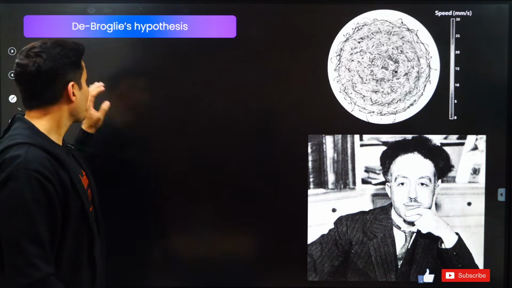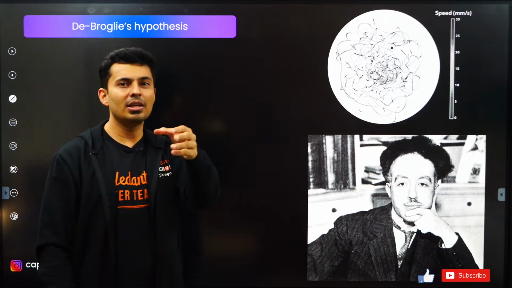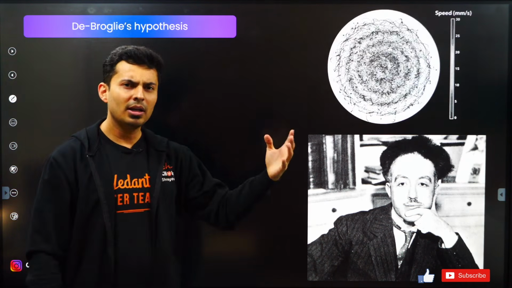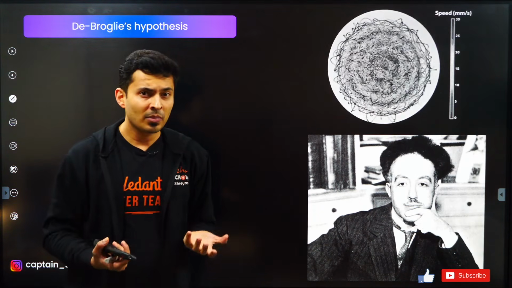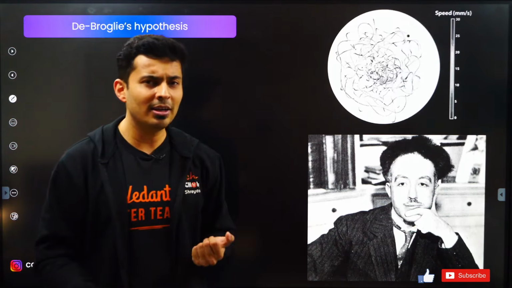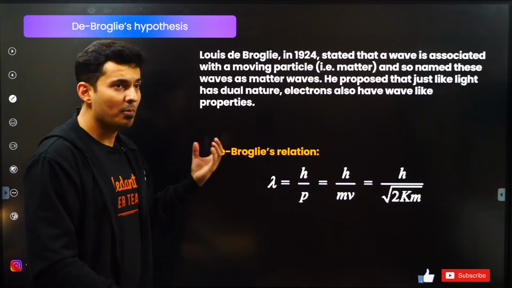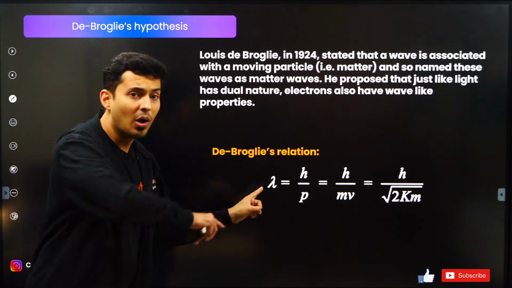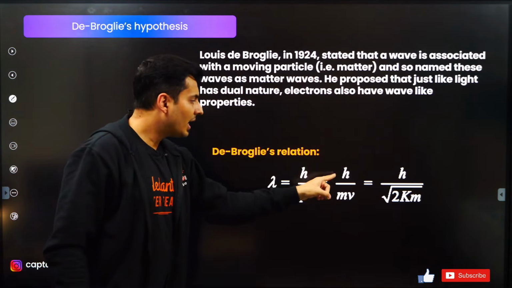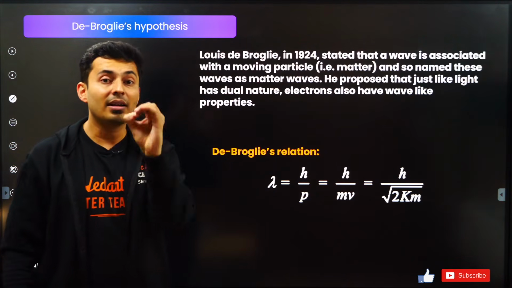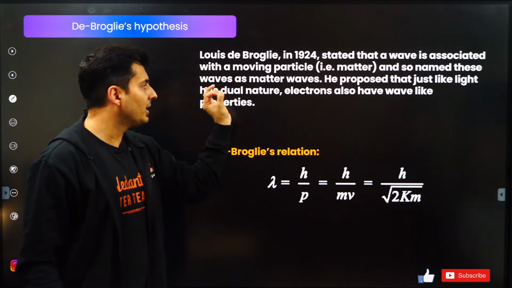The next important thing is basically de Broglie's hypothesis. Photon is the particle nature of light. So de Broglie thought, does matter which is there around us, which has mass, also have wave-like behavior? The answer is yes, and he gave the wavelength of all the matter around us. The wavelength of everything around you which has some mass and is moving is given by h by mv. The wavelength refers to the wave nature of the matter, which is then called the matter wave.